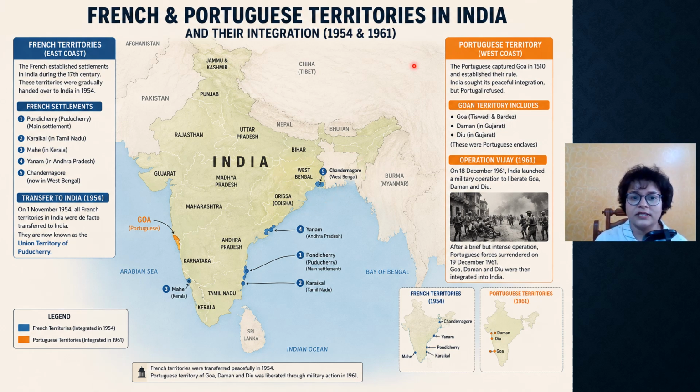And the Portuguese territories were primarily in Goa and Daman and Diu. On 18th December 1961, India launched a military operation to liberate Goa and Daman and Diu. After a brief but intense operation, Portuguese forces surrendered on 19th December 1961. Goa, Daman and Diu were then integrated into India. You can pause and have a closer look.